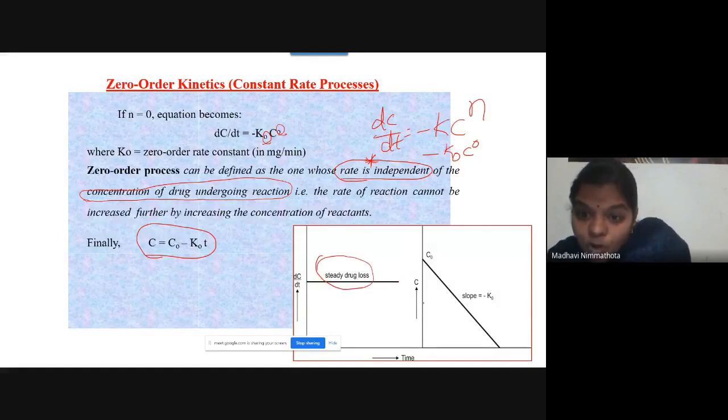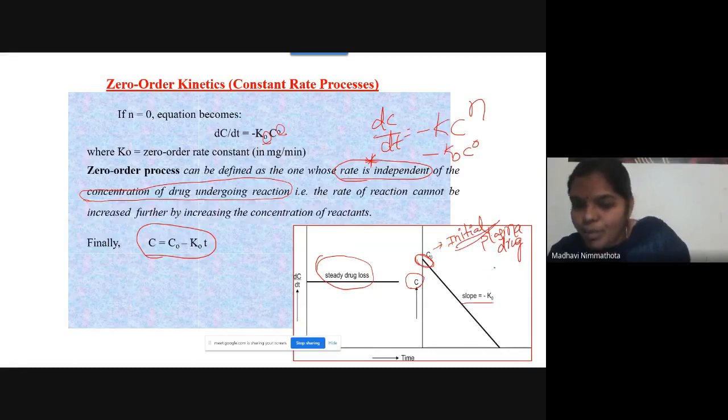When you plot the graph between time versus plasma drug concentration, you will get a straight line like this. Here, where I am rounding it, this is C naught, which is nothing but the initial plasma drug concentration.